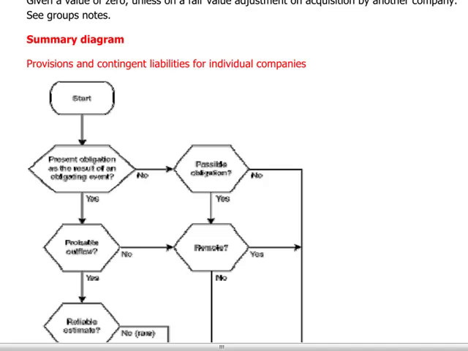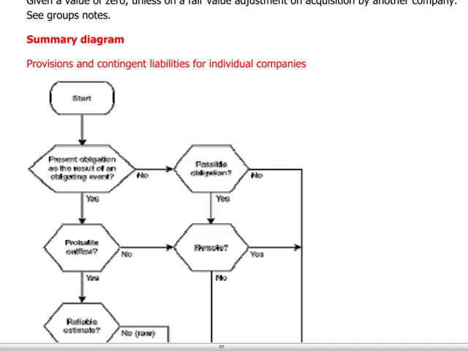If we have a present obligation that results from a past event which requires a probable outflow of economic resources that can be measured reliably, that's a pure provision and we will include it in the accounts. We'll provide for it. If we have a present obligation arising from a past event, but the possibility of an outflow of resources is not remote, we will just disclose it in the accounts.